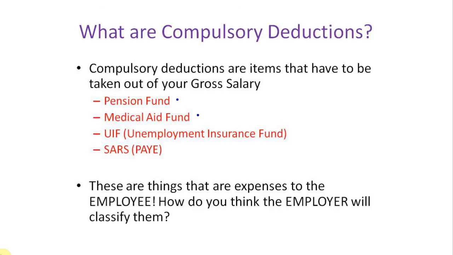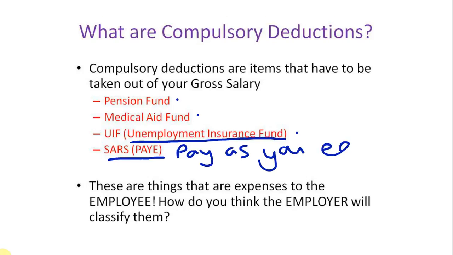So we have a pension fund, we have a medical aid fund, UIF, which stands for Unemployment Insurance Fund, so be aware of that. And then we have PAYE, which is pay as you earn.